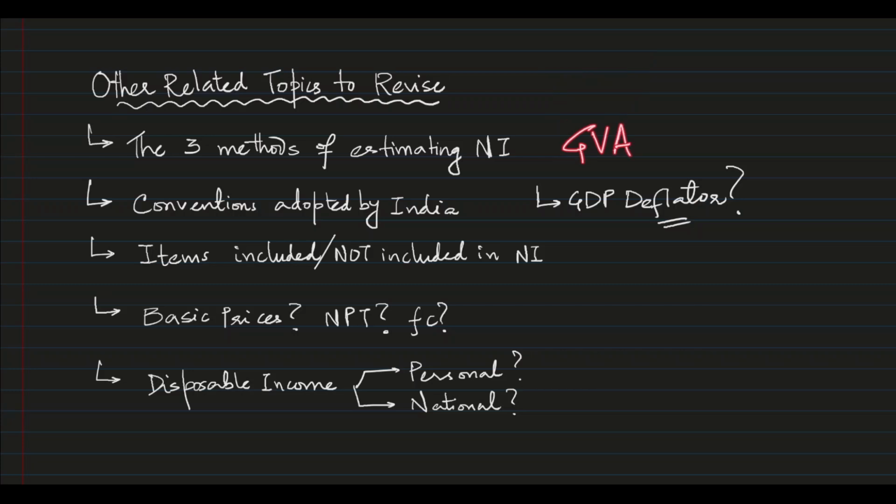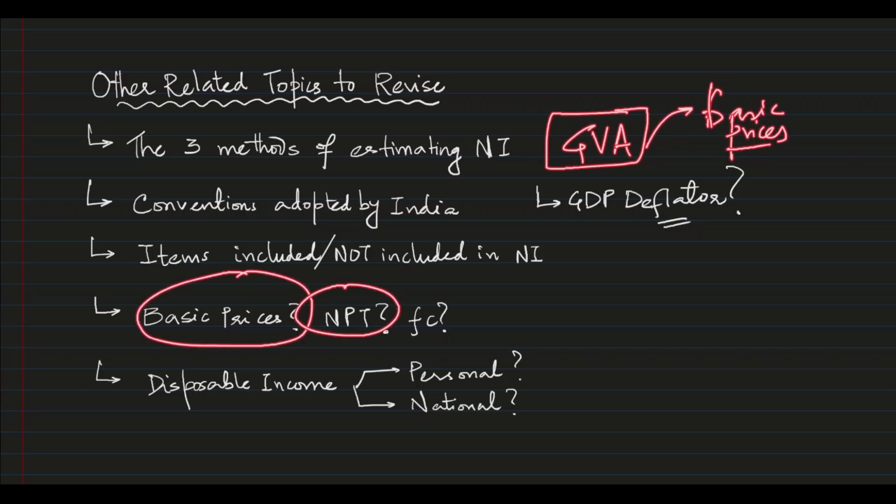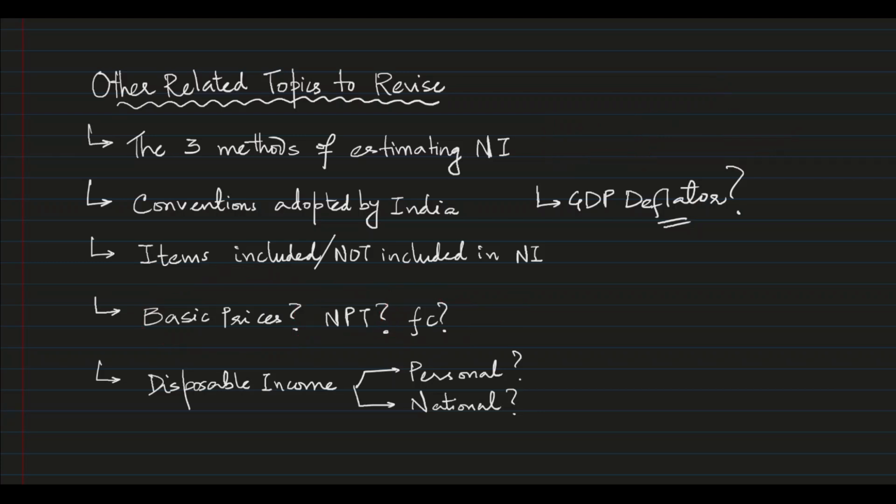Plus there is the term GVA. What is GVA? Gross value added. The GVA term is used at basic prices. What are basic prices? What is NPT, the net production taxes, and factor cost? I just revised it, but if you want you can explore further. I don't think it's necessary for OPSC prelims right now. A revision video is not very possible, so if you are interested you can do that.